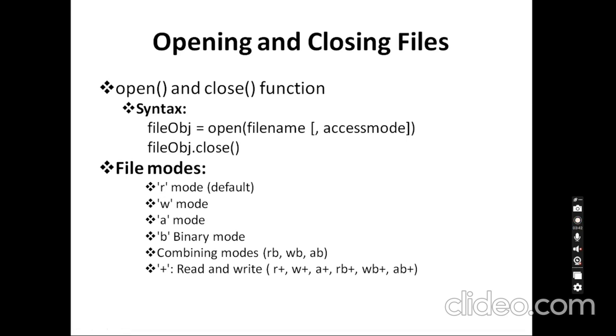W mode is nothing but write mode. In write mode also, the file pointer is at the beginning of the file. If the file is not available already, it will newly create the file and write the content that is passed. If the file is available, it will overwrite the content available in the file.